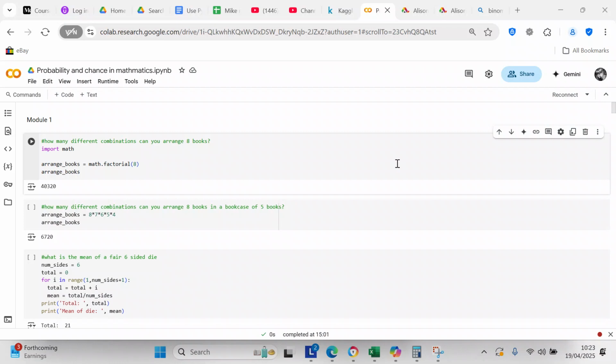So this course with Alison is Probability and Chance in Mathematics, and I'm going to do it in 3 videos. So I'm going to do Module 1, Module 2, and then the assessment. And then I'm going to go back and do 3 more videos, and I'm going to do it in Excel and show you how to perform all these computations in Excel.